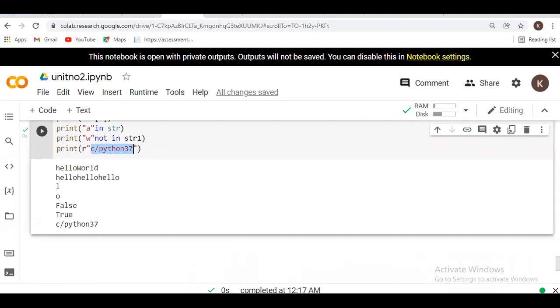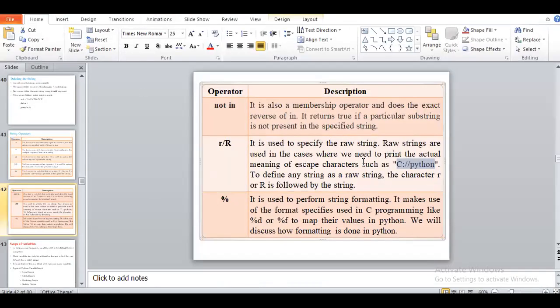What the operation means is what you have to see here. The character R is followed by the raw string to define a raw string. Sometimes it will change the arrangement of that string. So my string will be like this, but it will rearrange the string. So you have to perform this operation on your computer.